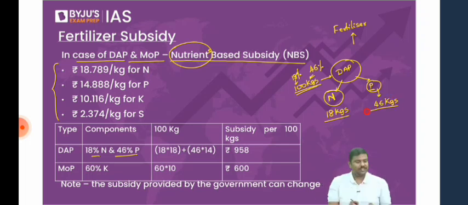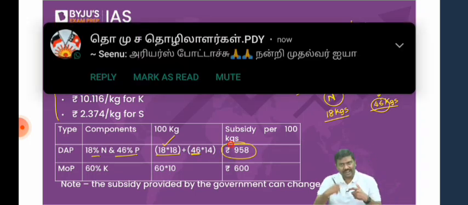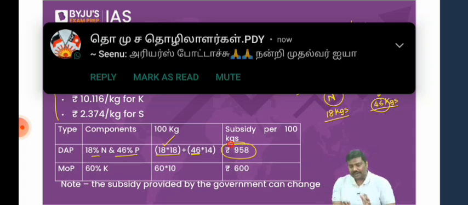Now let's say hypothetically 18 rupees. For nitrogen, we have decided for every 1 kg, the government will give you 18 rupees. So for 18 kgs, how much subsidy will you get? For every 1 kg of phosphorus, the government will give you 14 rupees. You have consumed 46 kgs, how much subsidy will you get? So calculate it. For every 100 kgs of fertilizer, the government will provide you 958 rupees.